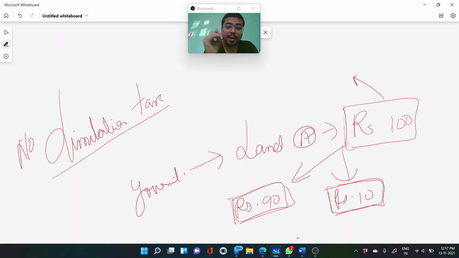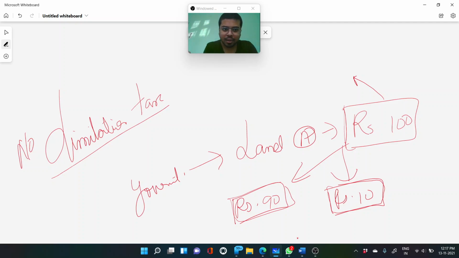By corruption, by pushing the peasants, by beating the peasants, or by telling the peasants, let us suppose in this year too much good agricultural produce happened, so I won't take rupees 100, I will take rupees 200 as the revenue tax.